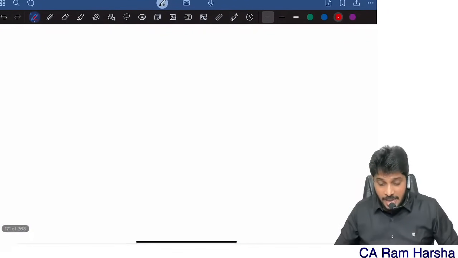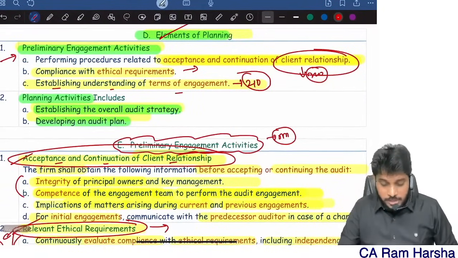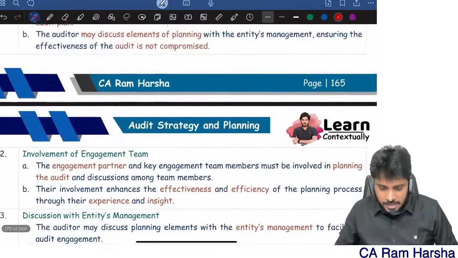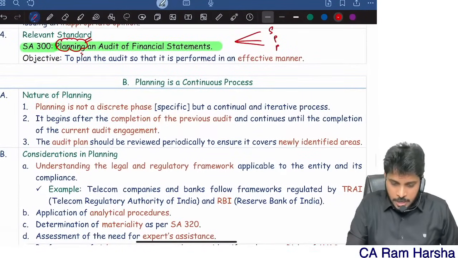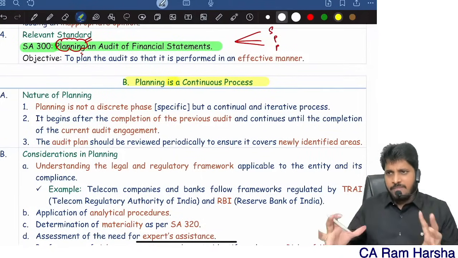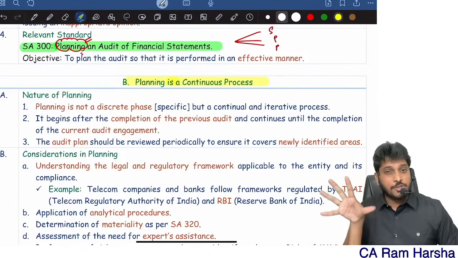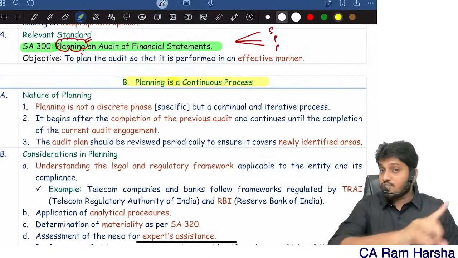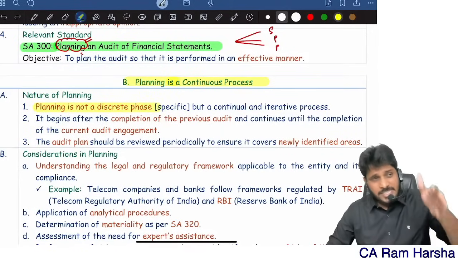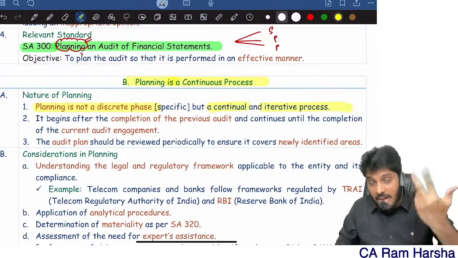What do you mean by planning? I told you what is the benefit of planning, what are the elements of planning, what are the planning activities, what are preliminary engagement activities. This is one of the elements of planning, right? Now, planning is a continuous process. It's not a one-time process. I will plan the audit at the beginning, and as I proceed further, if I find some changes are required, I will change it. Planning is not a separate phase in audit. It is there throughout the audit, a continuous and iterative process.